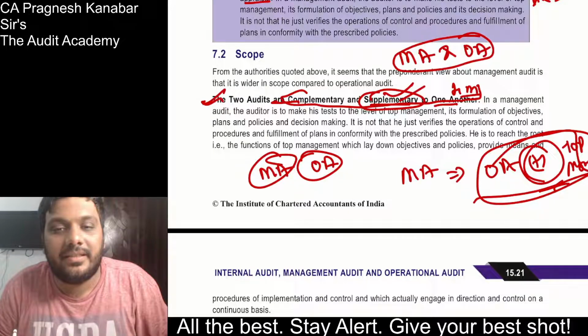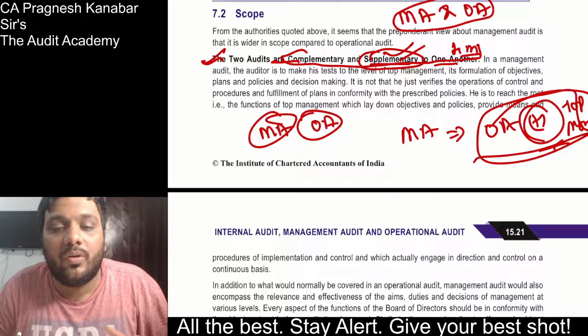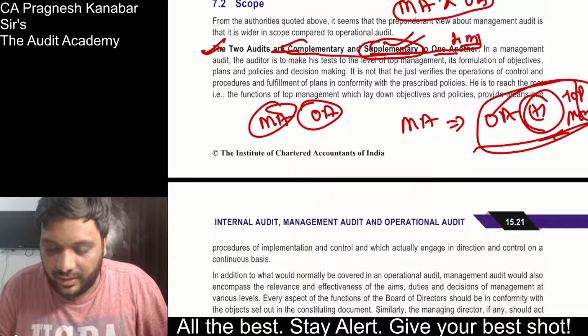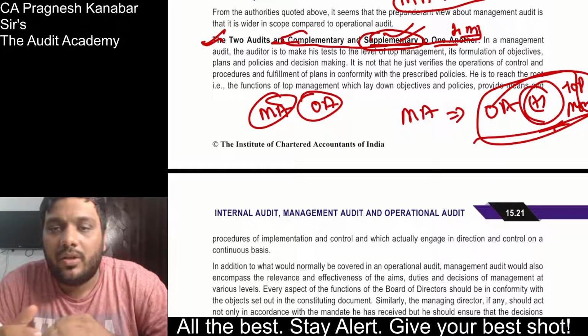Am I clear with this? Yes sir. All right. So that is what they are discussing over here, that the two audits are complementary and supplementary to one another. So I've already explained that. First explain the complementary part, then explain the supplementary part. You can write on your own also now.